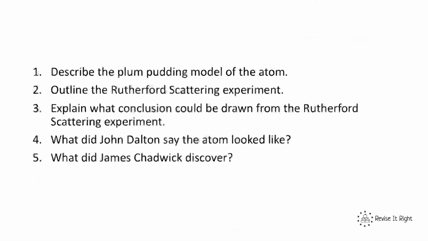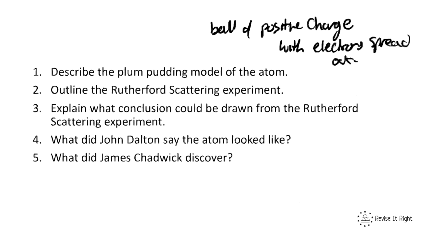Okay, so question 1. Describe the plum pudding model. Well, the plum pudding model can essentially be described as a ball of positive charge with electrons spread out. And that is a good descriptor of the plum pudding model, which was obviously discovered by J.J. Thomson. Number 2, outline Rutherford's scattering experiment. Well, a very short outline is that he fired alpha particles at a thin gold sheet.